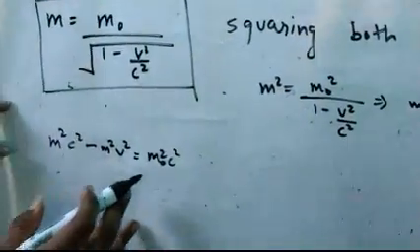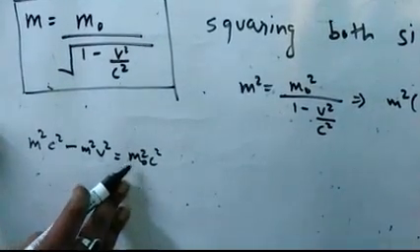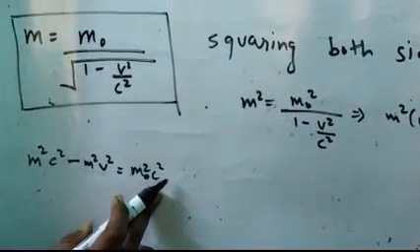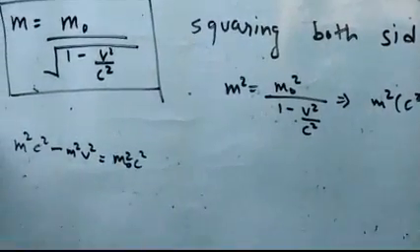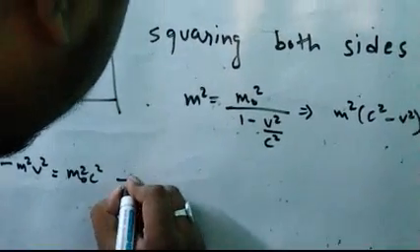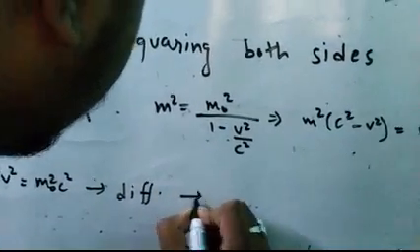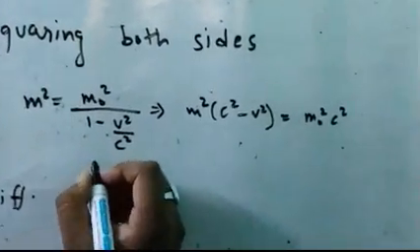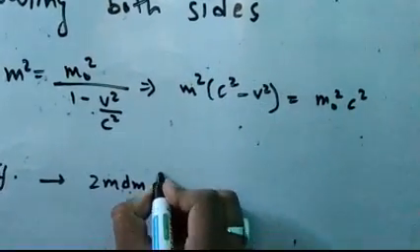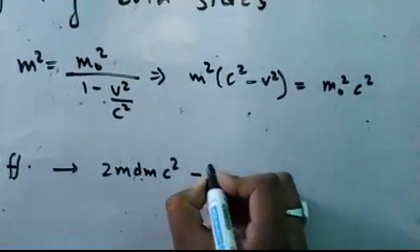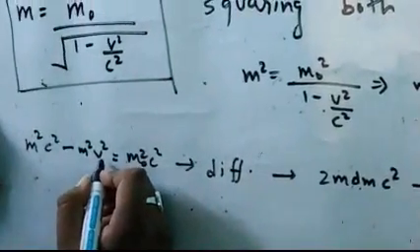Now see, the rest mass would be constant, because when the body is at rest the rest mass would be constant, and c means the speed of light in vacuum, so it is also constant. So let us differentiate this equation. On differentiating, we get 2m dm c square minus, here we have to apply the product rule, as mass and velocity both are variable.